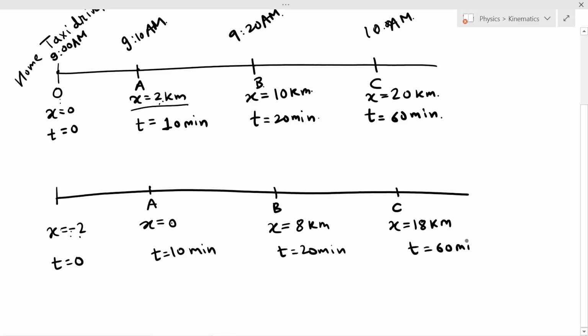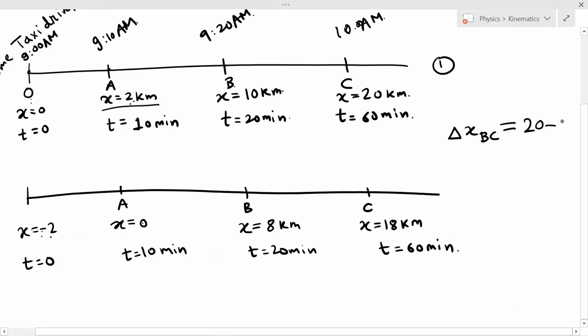What I have done here is I have just changed the position of the origin of my coordinate system. So what will be the result? Now let me calculate delta x between the 2 points B and C. In the first reference frame, it will be 20 minus 10 kilometers.